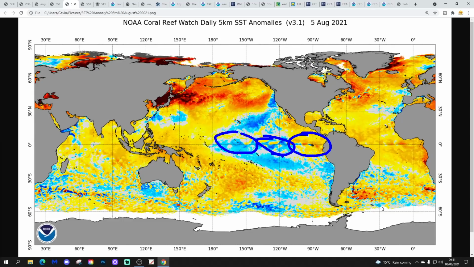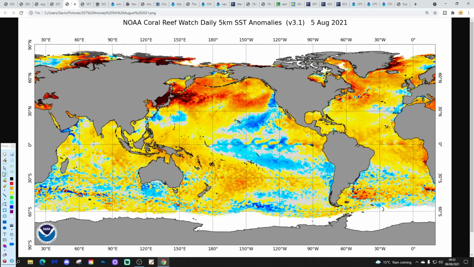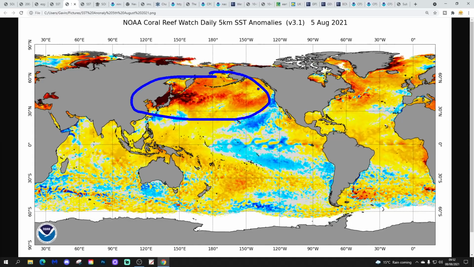South of the equatorial Pacific Ocean, we have got these cold average sea surface temperature anomalies gathering just here, back to the coast of Chile now. That can sometimes be a signal for La Nina. So it looks like La Nina is re-emerging, certainly in the central part of the equatorial Pacific Ocean. Further northwards in the northern Pacific, again, that's how things looked last week. This is how things look this week. Very little change there. It remains significantly warmer than average throughout this northern part of the Pacific Ocean, and particularly so in this northeastern corner.